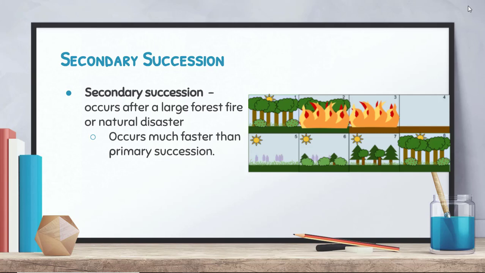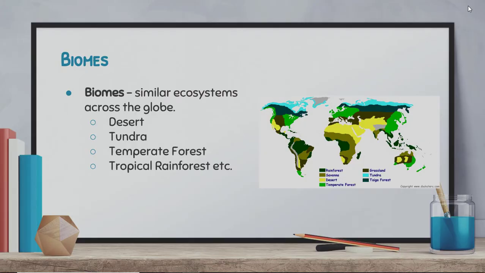Now let's take a look at secondary succession. Secondary succession usually occurs after a natural disaster such as a forest fire. What's nice about secondary succession is that it occurs much faster than primary succession. The reason is that there's already soil present, and since there's already soil, things are able to grow and develop faster than in primary succession, where we have new rocks and have to actually develop the soil for the plants and other things to exist. So secondary succession happens much, much faster than primary succession.